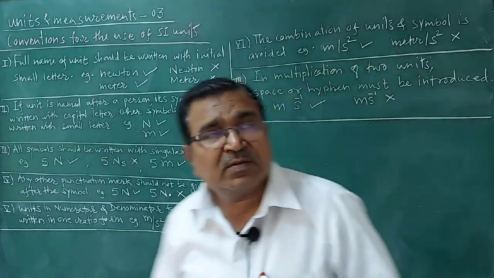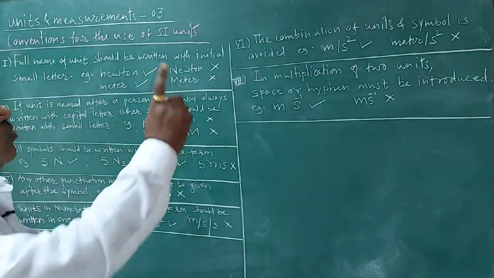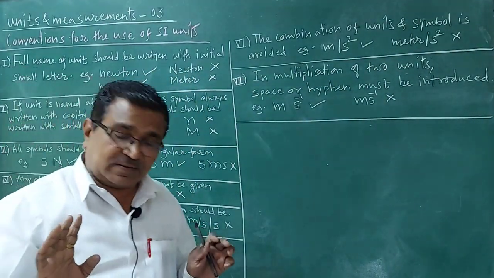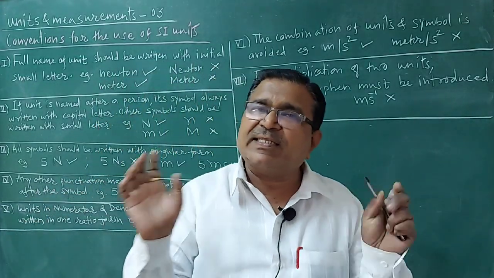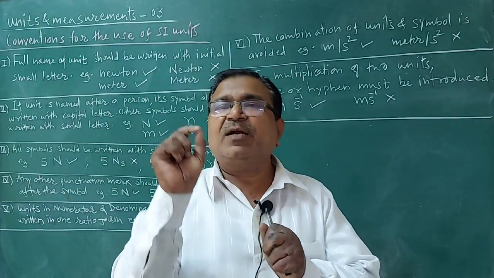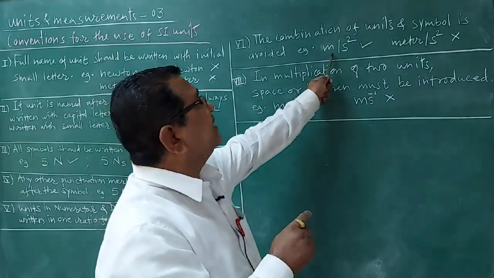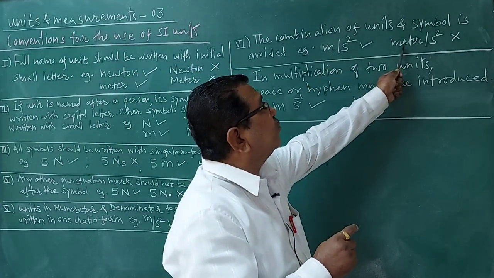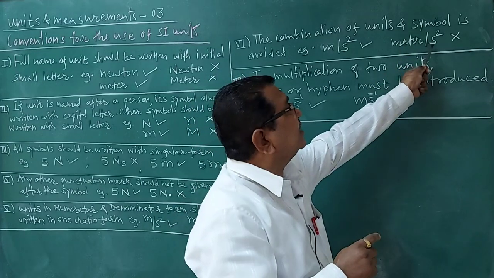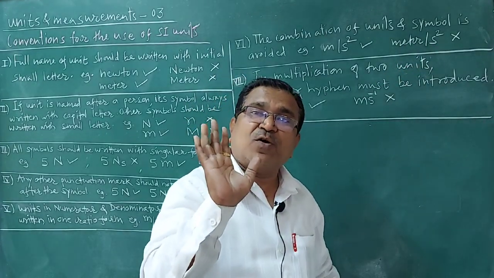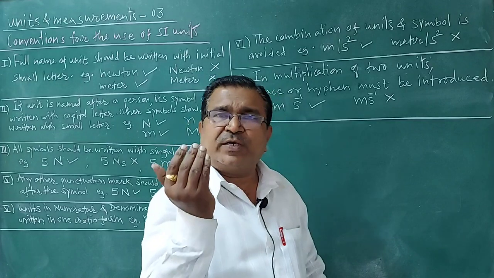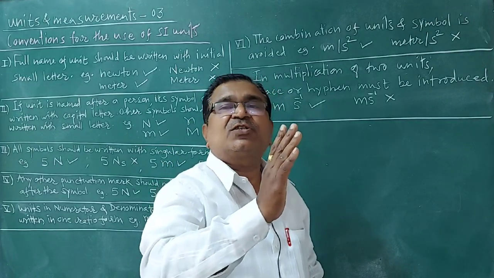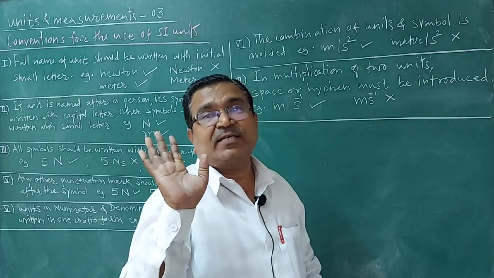Number 6: the combination of units and symbols is avoided. Meter per second square, this is correct. But here I have written meter in full form and second square in symbolic form. A combination of full unit name and symbol, such writing is avoided.